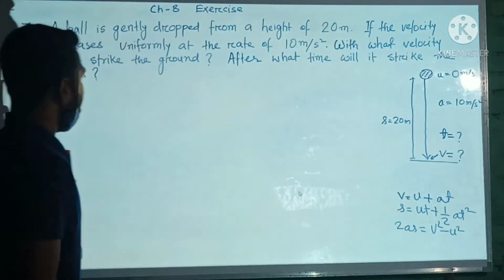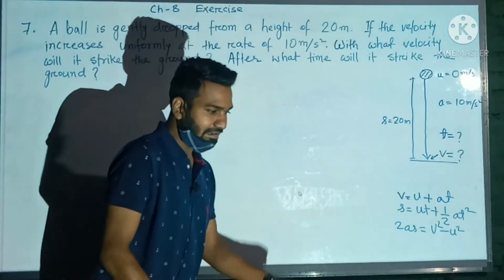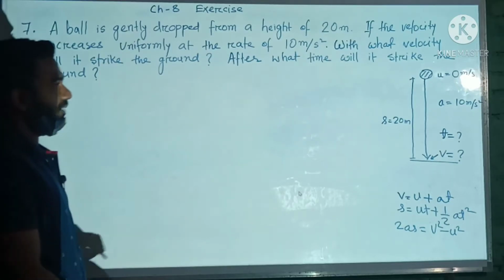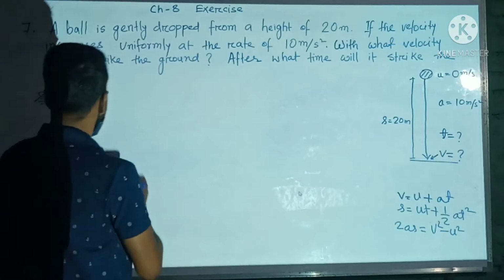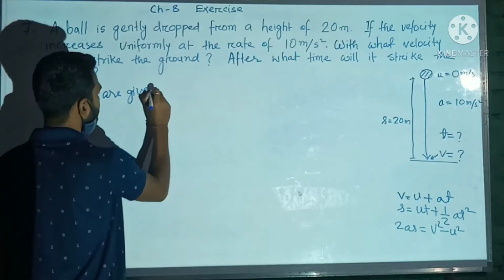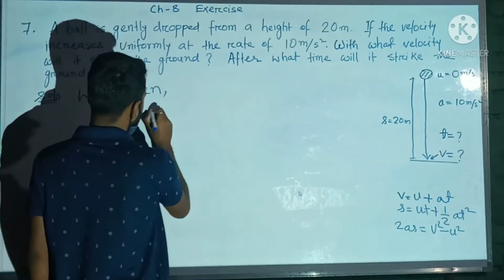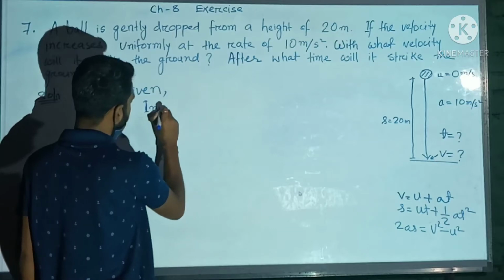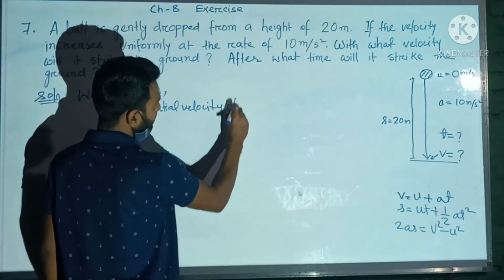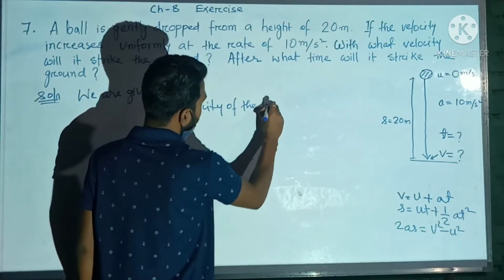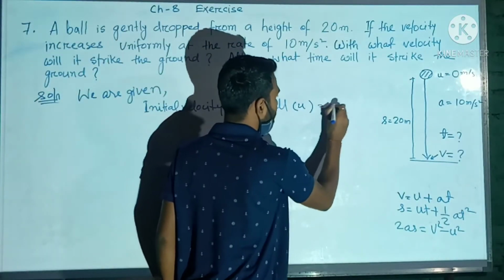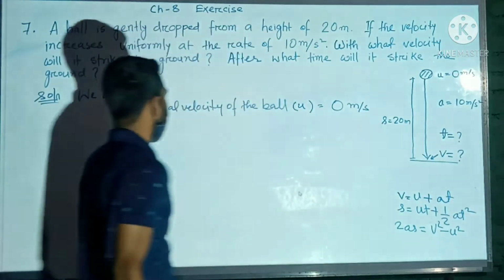Okay. Now let's start the solution of the problem. First we will write the given portion. We are given the initial velocity of the ball, we will denote it by u, which is equals to 0 meter per second.